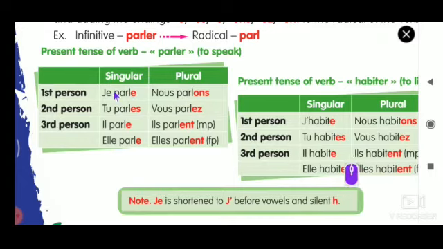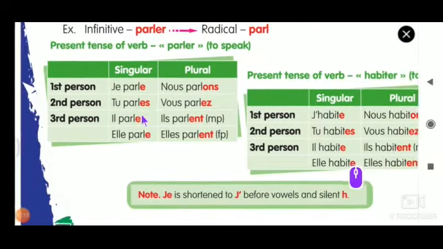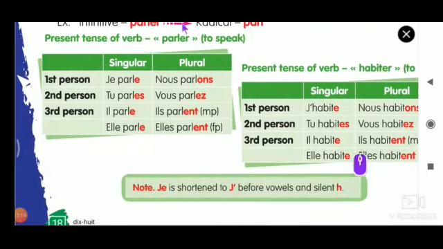Imagine I just give you a question. Je parle français. Change this into plural. So how will you change? You will change as what is there in the plural form. Nous parlons français. In case my question is tu parles français, your answer will be vous parlez français. So that is how you have to do this. So if my question is il parle français, what will be the plural form? Il parle français. So this is the singular and this is the plural. So you have to keep this in mind.